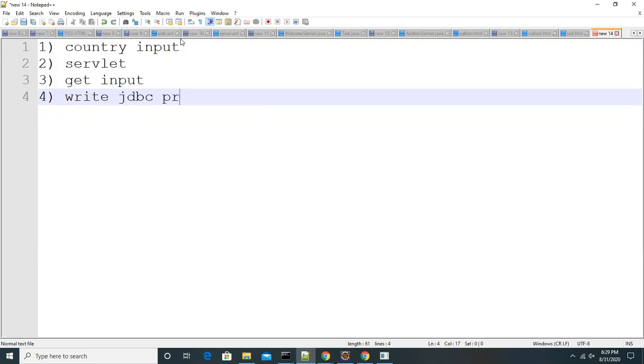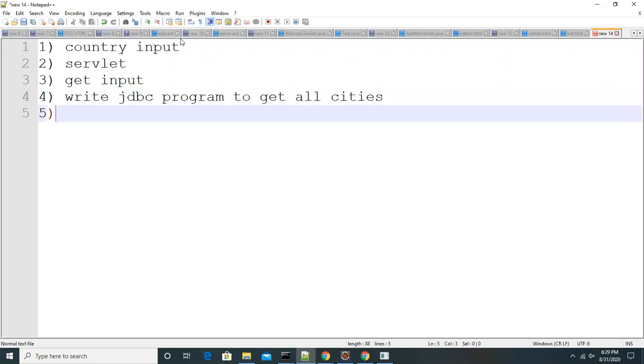JDBC program to get all cities. Get all cities. And the fifth one is, by taking this input, prepare the response.